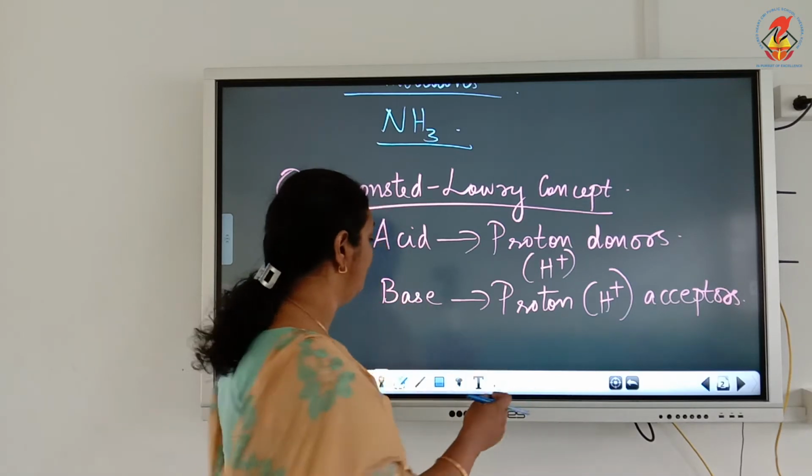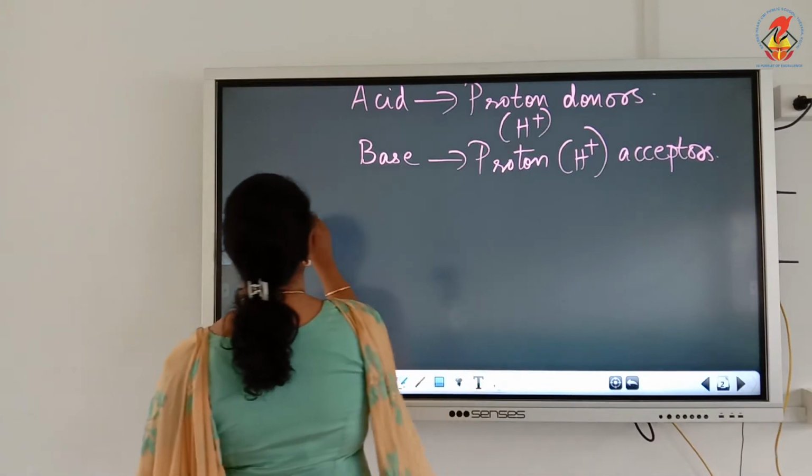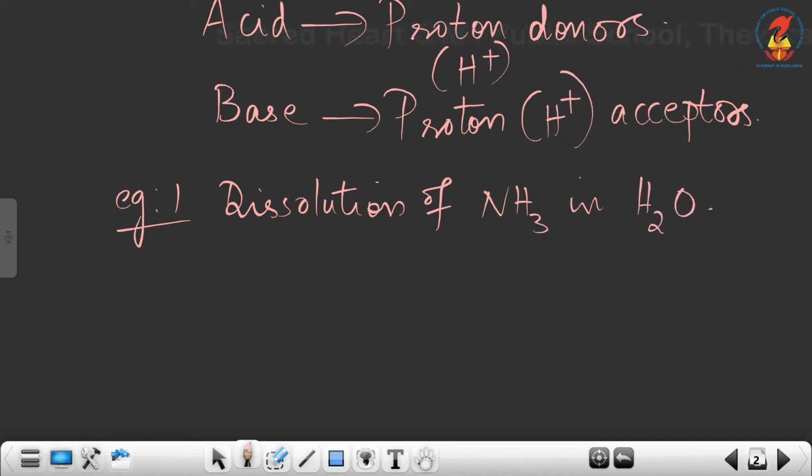The first example is dissolution of ammonia in water. Let's write the equation for the dissolution of ammonia in water. NH3 plus H2O liquid.